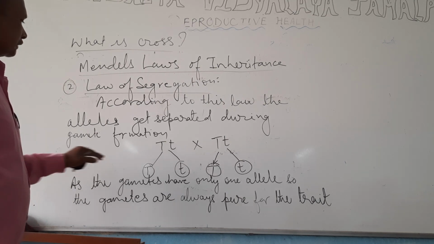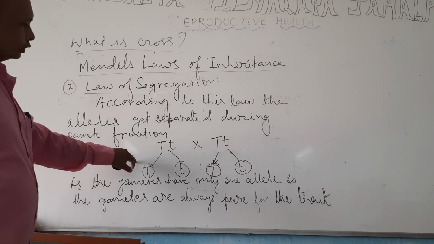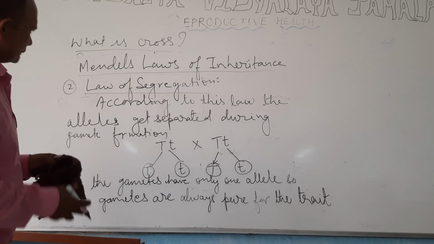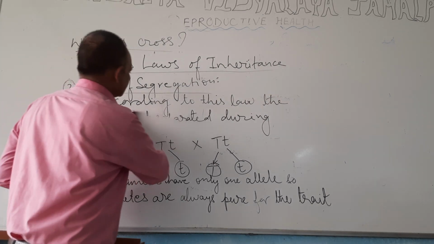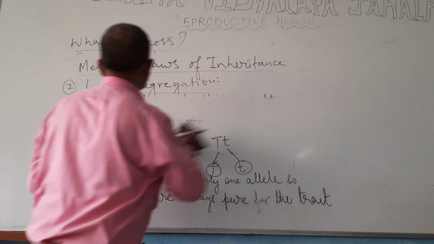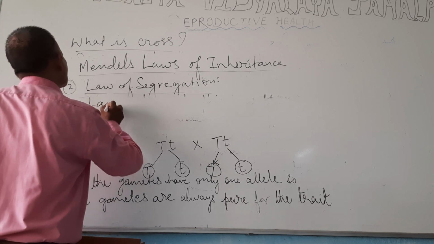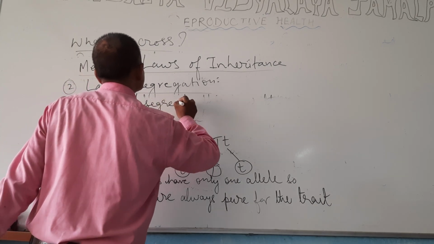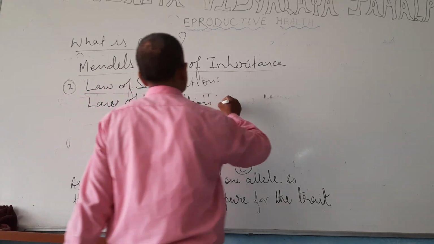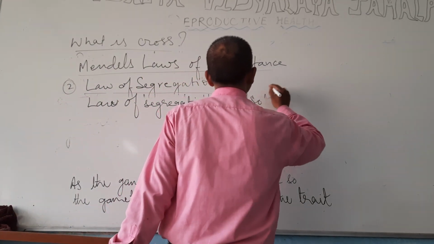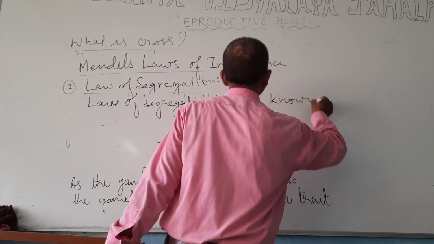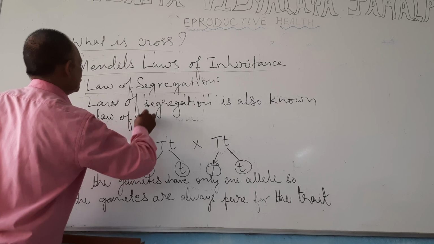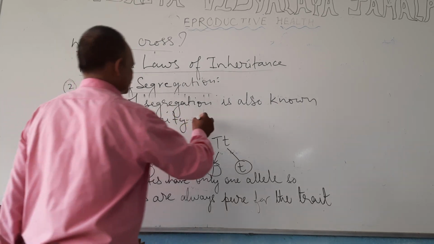And the gametes formed are always pure for the trait, so this law of segregation is also known as the law of purity of gametes.